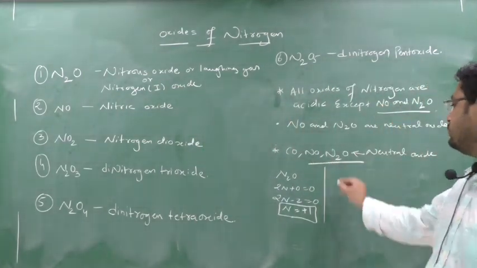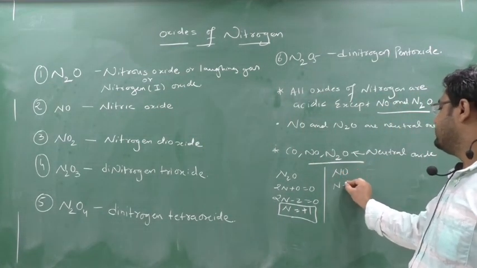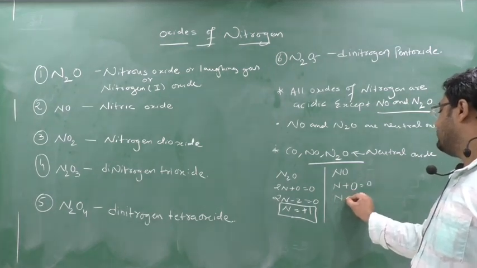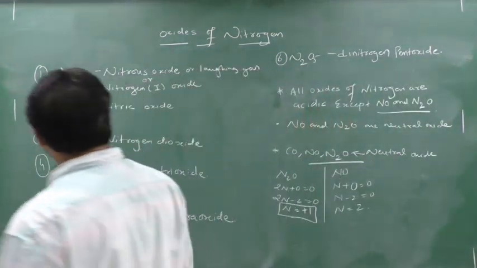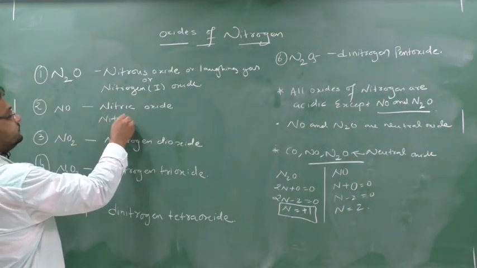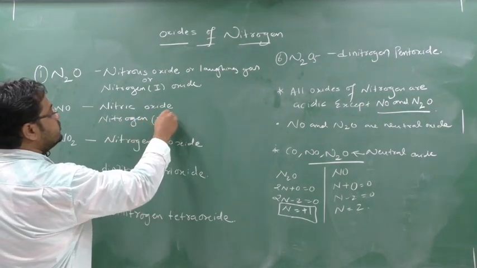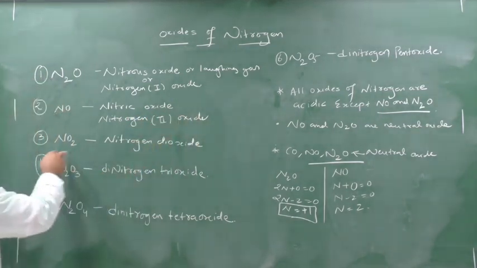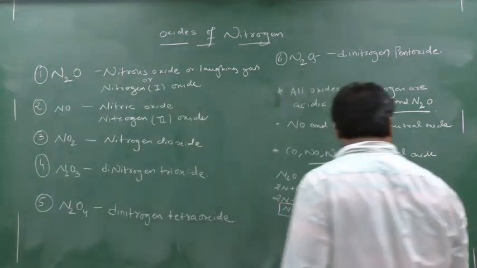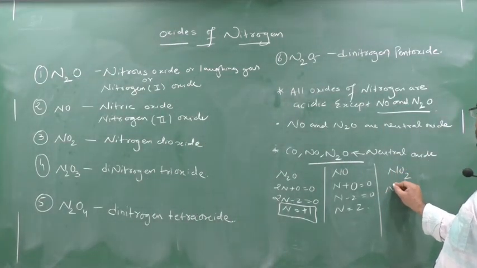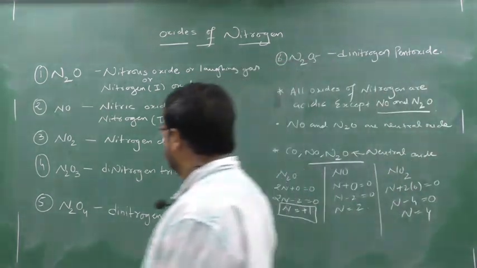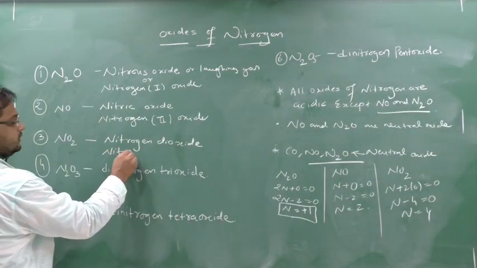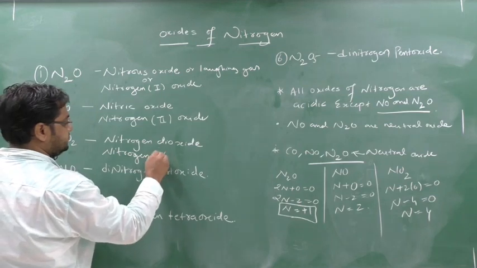If you see NO, so N plus O equal to 0, N minus 2 equal to 0, N equal to 2. So in NO, N is 2, so its name will be nitrogen(II) oxide. Clear? Similarly, if you see NO2, N plus 2 into O equal to 0, N minus 4 equal to 0, N will be equal to 4. So this name will be nitrogen(IV) oxide. Yes or no?